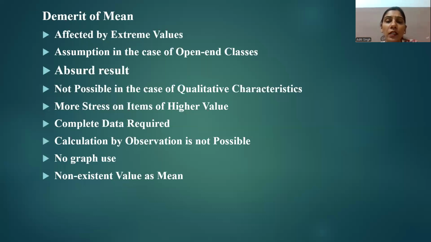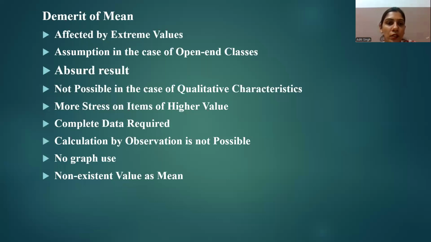It is impossible to calculate the arithmetic mean for open-ended classes without making an assumption about the magnitude of the class.